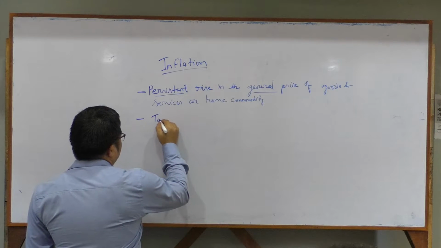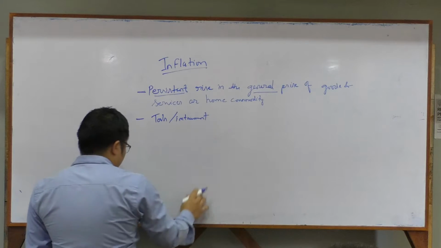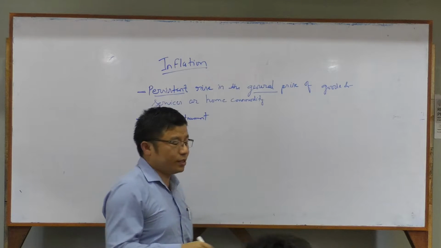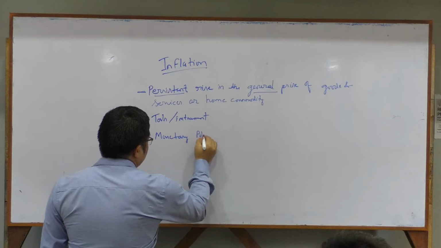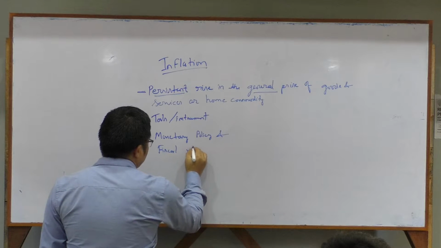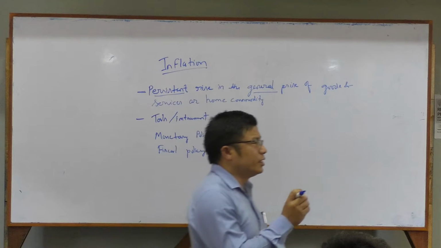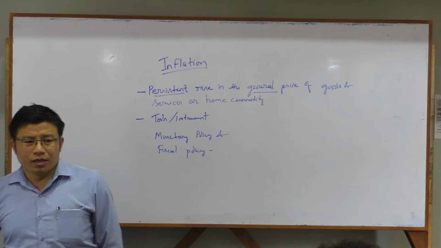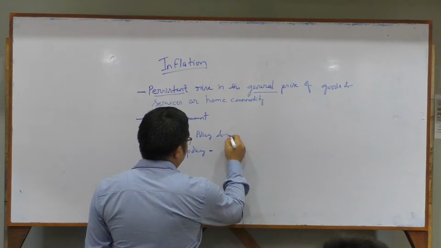So let's conclude with the tools. Very important, because these tools are mostly asked in the examination. These are the tools or instruments which RBI is using and which the government is also using: monetary policy and fiscal policy. We will discuss what is inside these and take the basic idea: why they are doing this, what the meaning of that rate is, and what the future and feedback is if we apply this.